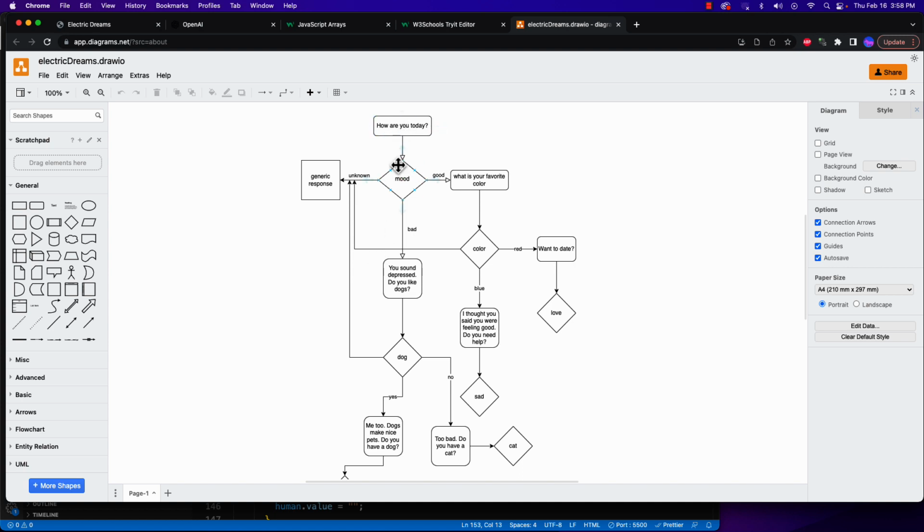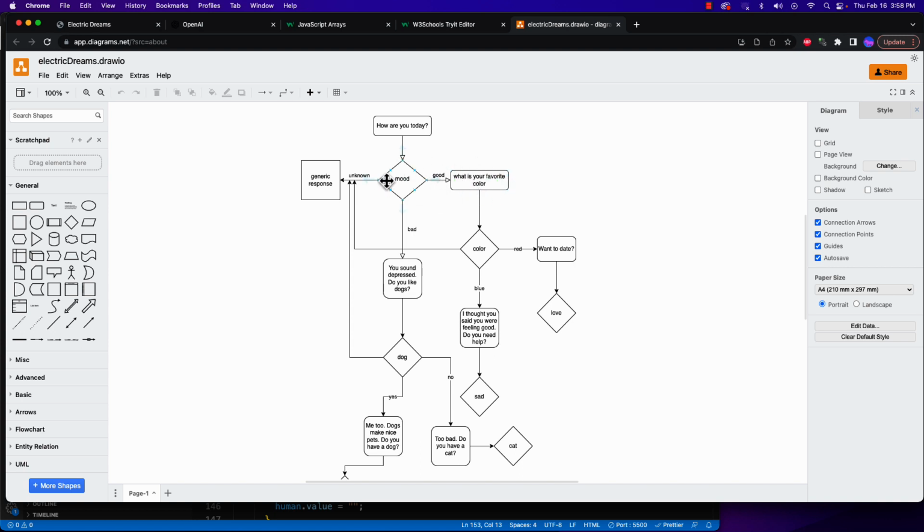So from our opening question, we're going to analyze the mood. And when we say, how are you today, we're assuming that in most cases people answer, yeah, good. They might say bad. They could say okay. So you can kind of play with it how you want. Again, you get to write out your opinionated chatbot and figure out what its magic is going to be. So if they answer good, and we find good in the answer they have provided, then what we're going to do is ask, what is your favorite color?